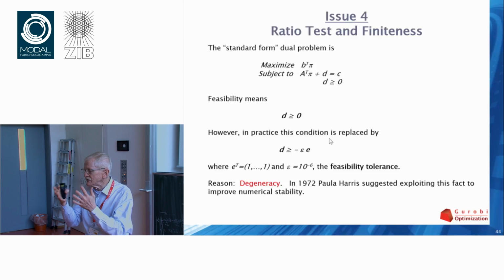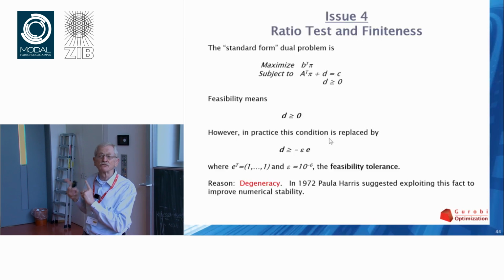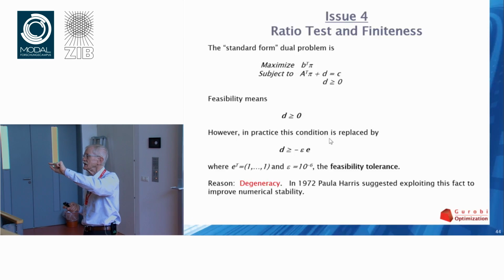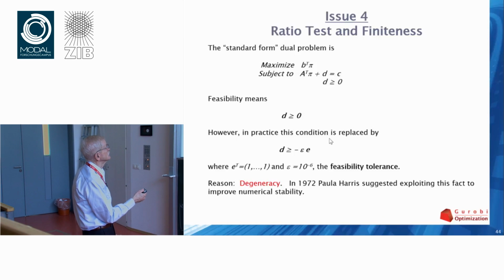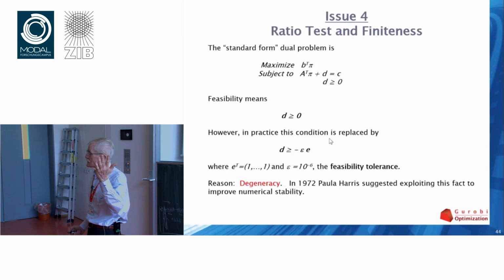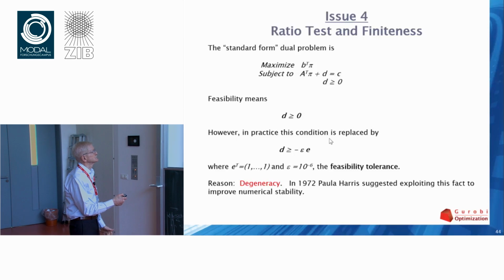You solve a linear system, and if you solved it exactly, you would get zero. We don't solve them exactly, which means some will be slightly positive, some slightly negative. If you don't allow them to be negative, you'll conclude everything is infeasible. It wouldn't work. So you are forced to introduce this.